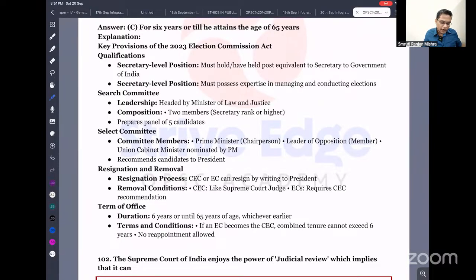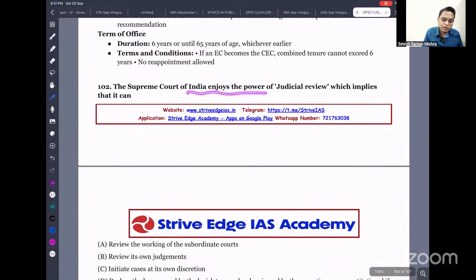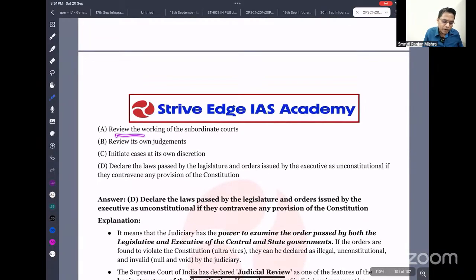Let's move ahead. Next, the Supreme Court of India enjoys the power of judicial review, which implies that it can review the working of subordinate courts. This is called appeal. If it is reviewing something from the lower court, it is called appeal. Then review of its own judgment. This is called court of record. Being a court of record, it can review its own judgment.